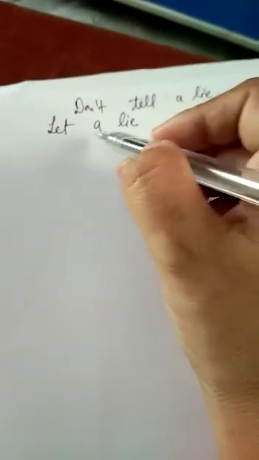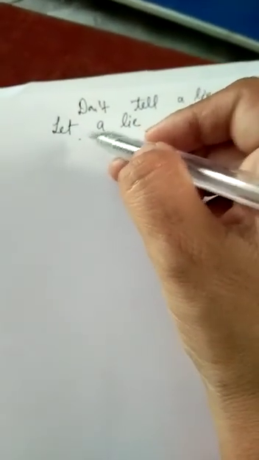Or there is one more way you can write this sentence. Start the sentence with the word let. Let a lie, the object is lie, because the sentence was don't tell a lie. So here we will start from the word let. Let a lie not to be told. The third form is told. So we will use it like this.